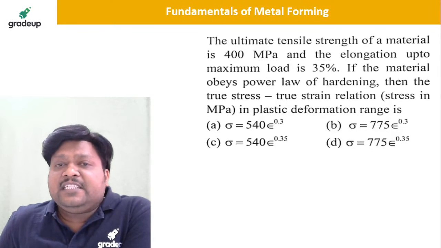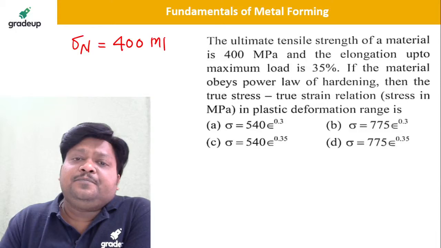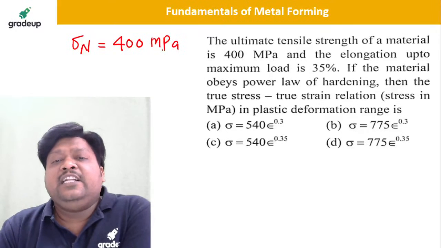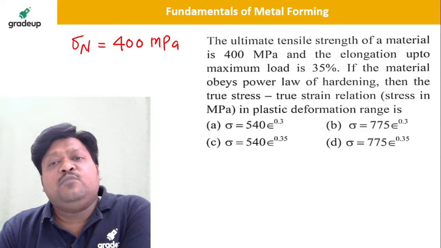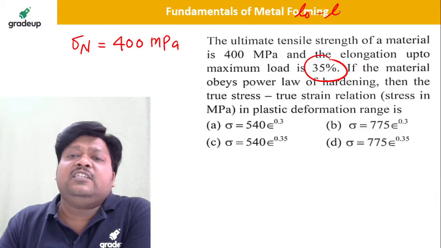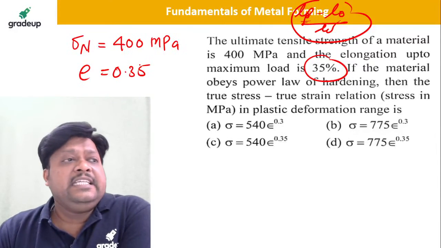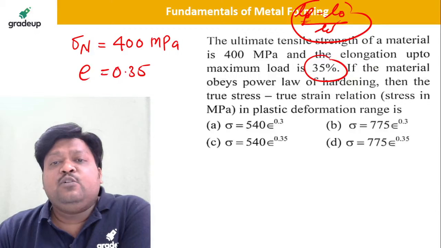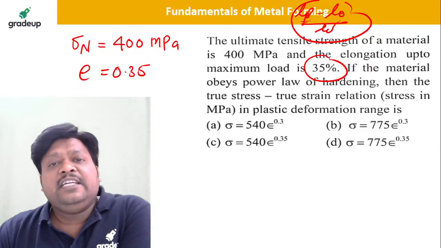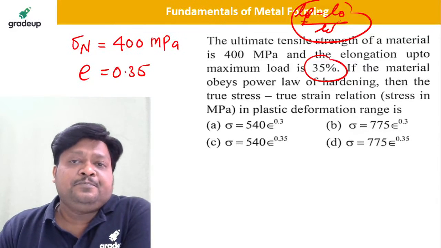See, the ultimate tensile strength of the material, which is nothing but sigma n, is given as 400 megapascal, isn't it? Good. And the elongation up to maximum load, whenever elongation is percentage, change in length by original length, definitely there is a nominal strain. Strain is given as 0.35, isn't it? Yes, very good. The material obeys the power law, the strain hardening law. Then the true stress true strain relationship in the plastic deformation range, how much?